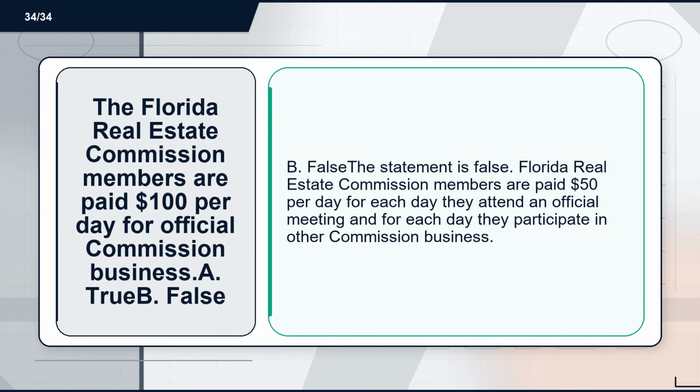Flashcard 34. Term: the Florida Real Estate Commission members are paid $100 per day for official commission business. A. True. B. False. Definition: B. False. The statement is false. Florida Real Estate Commission members are paid $50 per day for each day they attend an official meeting and for each day they participate in other commission business.